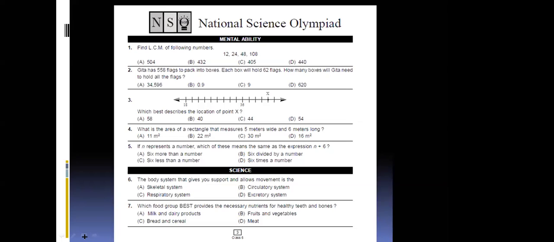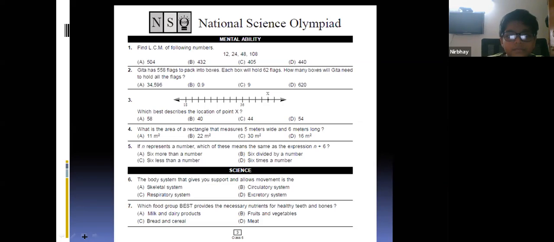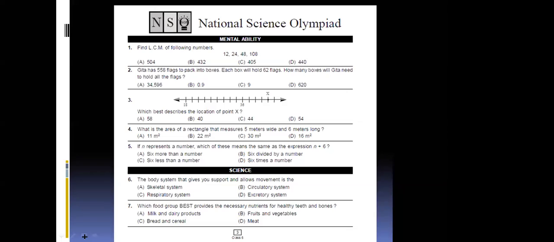You can take 4. 4 3s are 12, 4 6s are 24, 4 12s are 48, 4 27s are 108. The common multiple is 3. 3 1s are 432 answer.